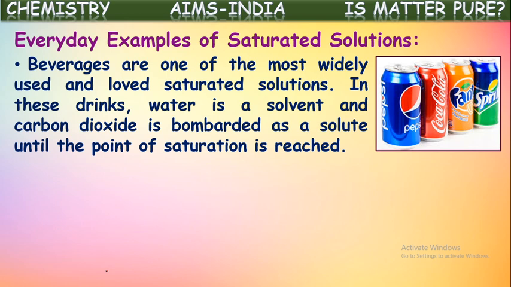What are these all containing? Some sugar dissolved into water, and into that carbon dioxide gas is passed at high pressures. So in these drinks, water is the solvent and carbon dioxide is bombarded as the solute until the point of saturation is reached. Yes, carbon dioxide gas is passed into this water until the saturation point is reached. So these are saturated solutions with water as solvent and carbon dioxide as solute.